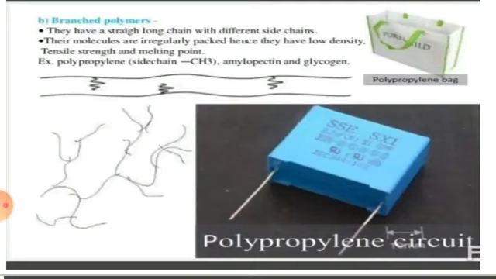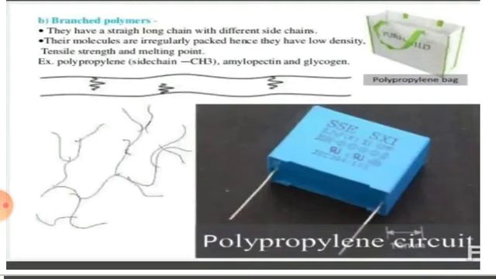Here they have a straight long chain with different side chains. These molecules are irregularly packed. They don't have regular packing. Hence they have low density, low tensile strength and melting point.